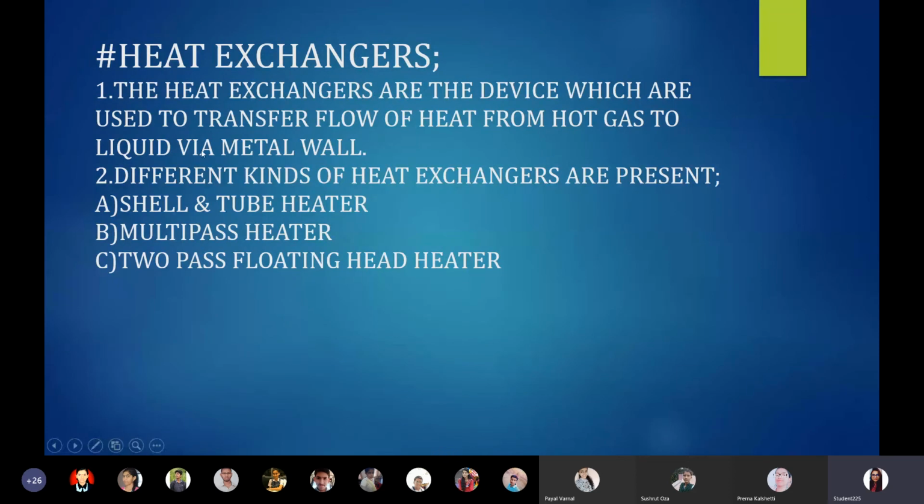Different kinds of heat exchangers are present. The types are as follows: shell and tube heaters, multi-pass heaters, and two-pass floating head heaters. They are nothing but the kinds or types of heat exchangers. What are heat exchangers? They are devices used to transfer the flow of heat from hot gas to liquid through the metal wall. Okay, done with this slide.